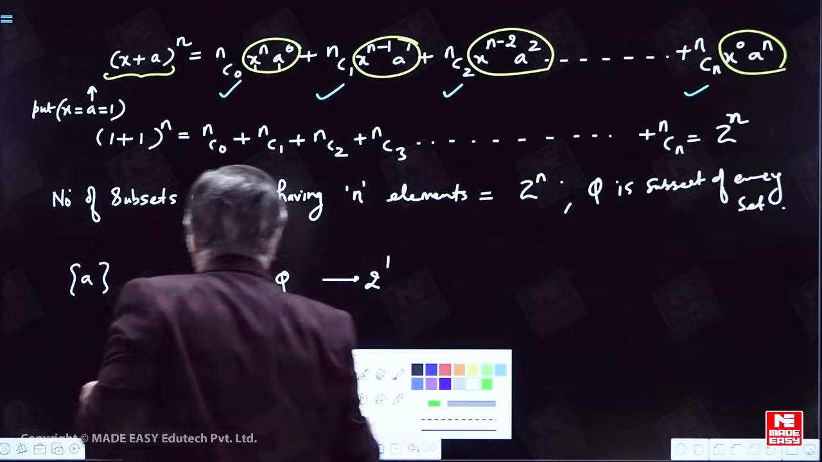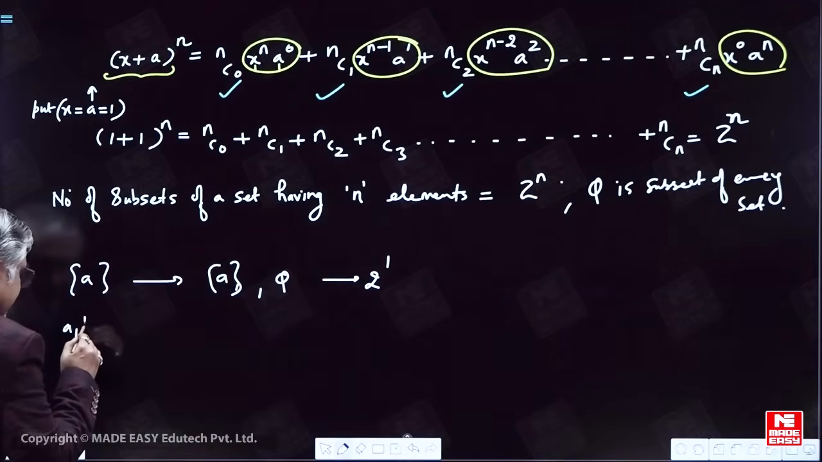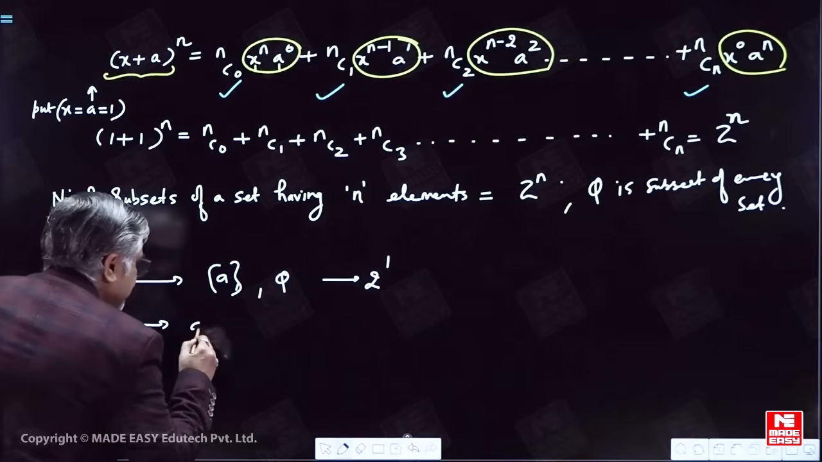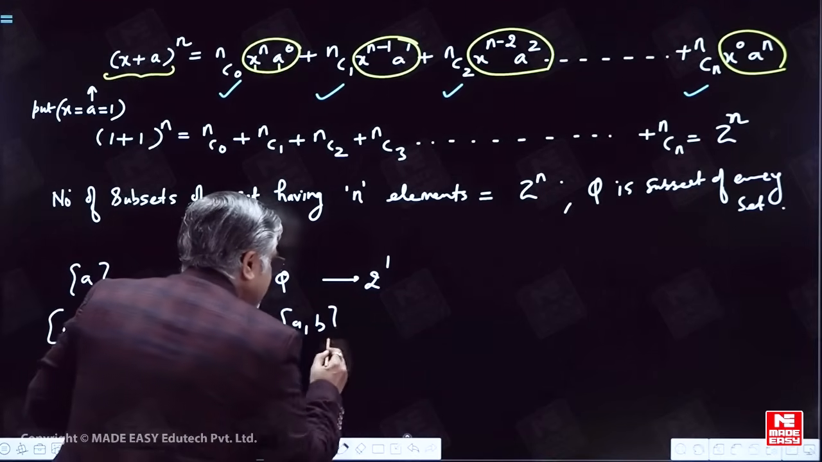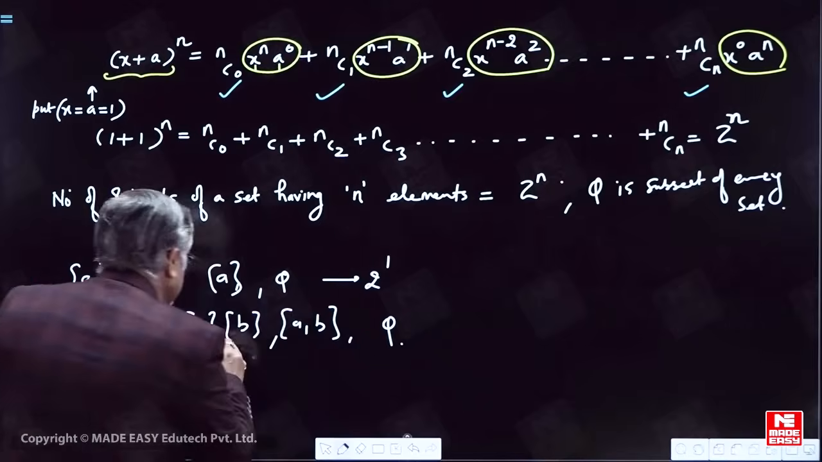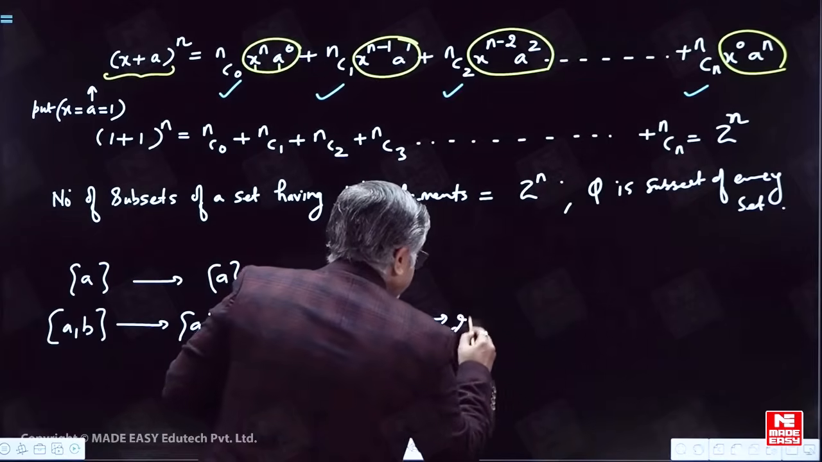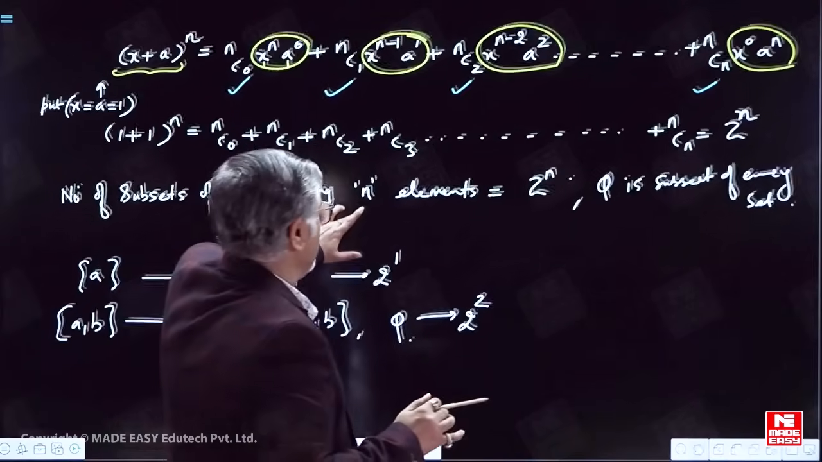Now, if I take a set having two elements a and b, its subsets that are going to be possible are a set containing a, a set containing b, a set containing ab, as well as phi. So this will have 2 power 2 subsets. Try to get hold of the concept.